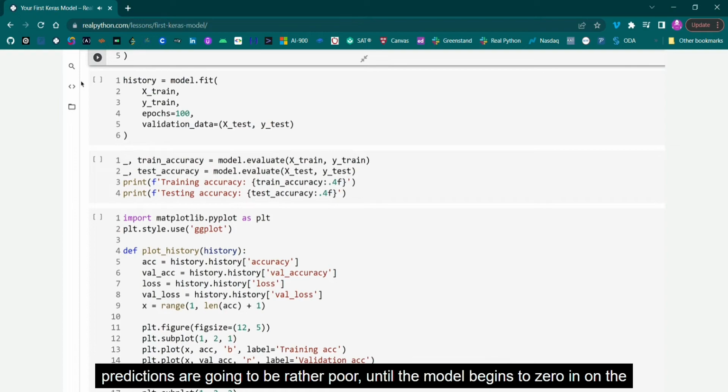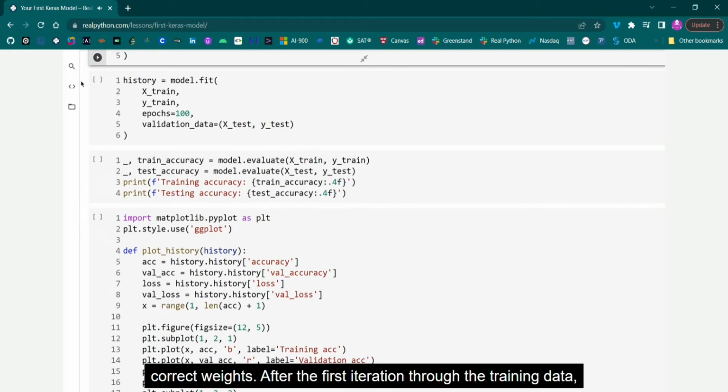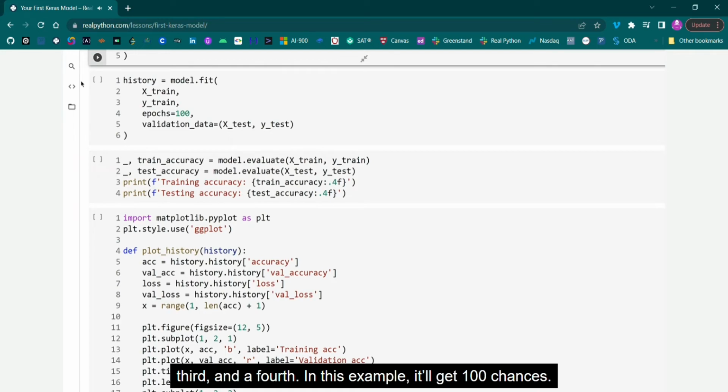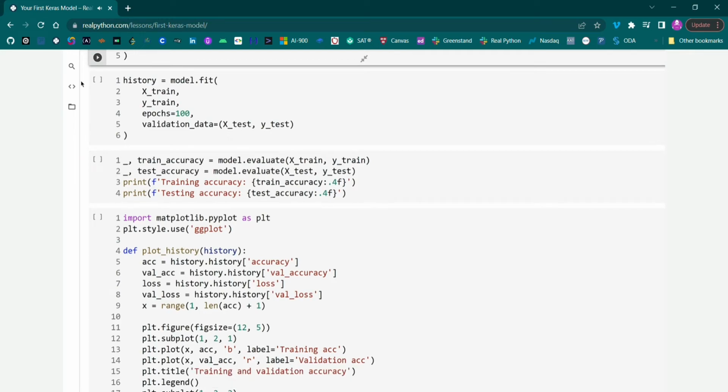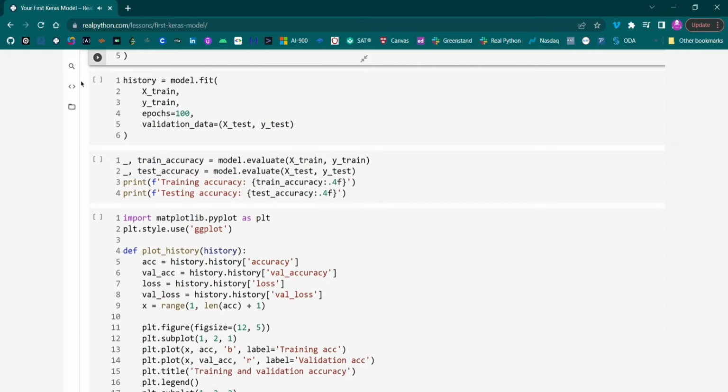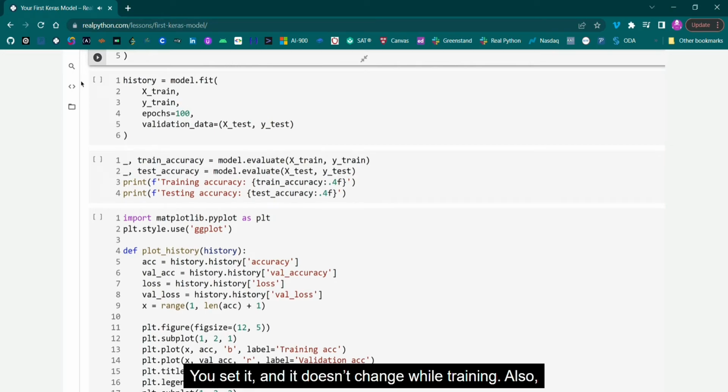Recall that the first predictions are going to be rather poor until the model begins to zero in on the correct weights. After the first iteration through the training data, the model deserves a second chance at improving those poor predictions, and a third, and a fourth. In this example, it'll get 100 chances. Now, epochs is a hyperparameter because it is a non-trainable value. You set it, and it doesn't change while training.